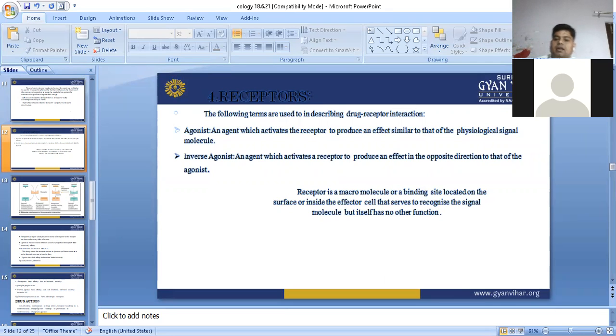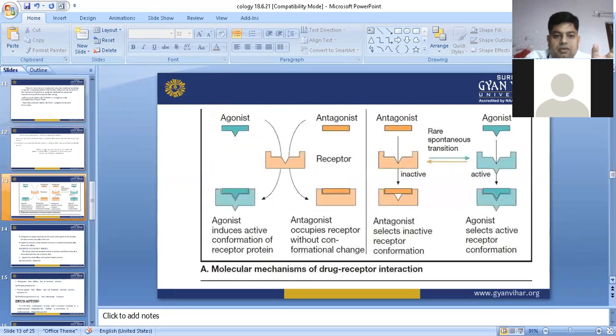Meaning to say that when a substance, or an endogenous molecule, a neurotransmitter, or any substance attaches to the receptor, then a therapeutic effect will be produced. There is a very simple concept regarding the drug receptor complex. Now, the basic mechanism. What would happen in case of an agonist?